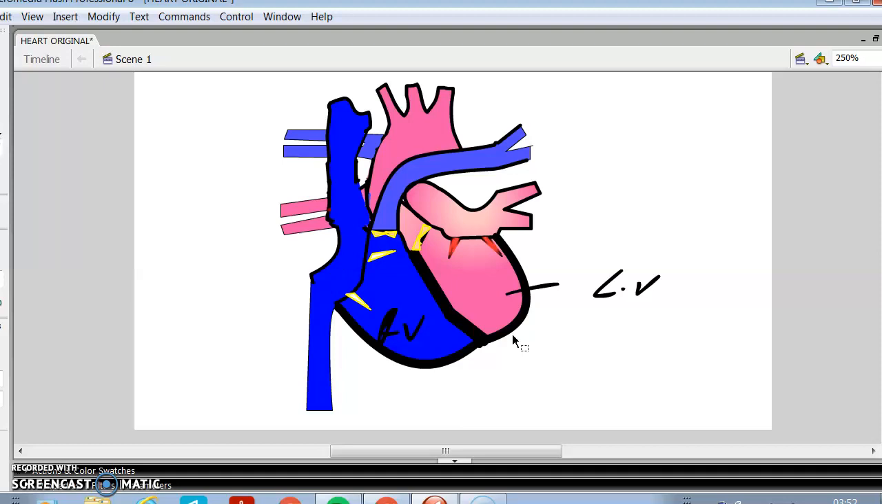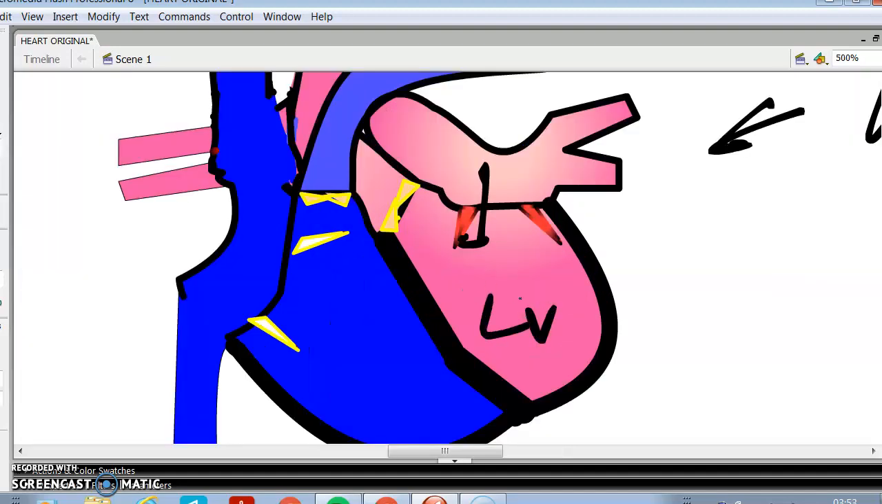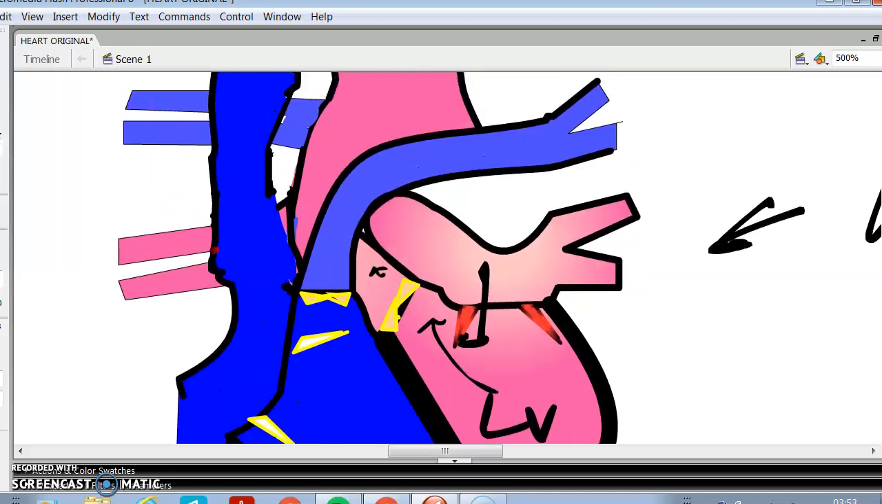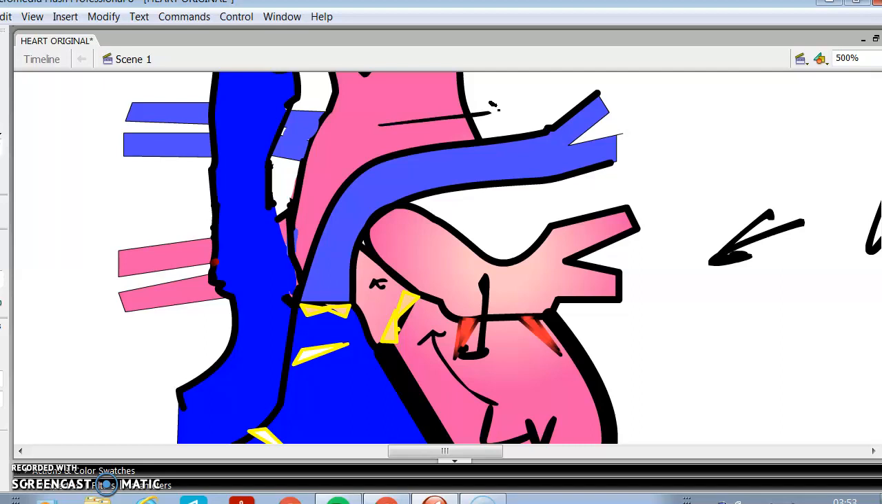Now, when the left atrium contracts, this left atrium receives the blood from the lungs, and it pours the blood into the left ventricle. This blood goes from the left ventricle into the aorta, which is guarded by the aortic valve, and from the aorta, it goes into the systemic circulation.